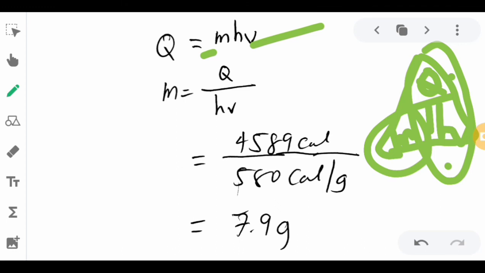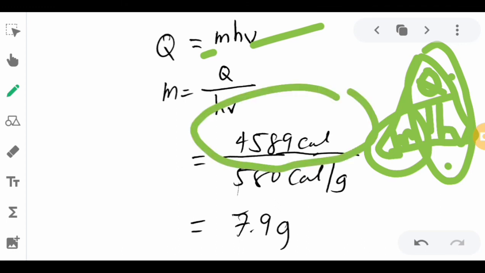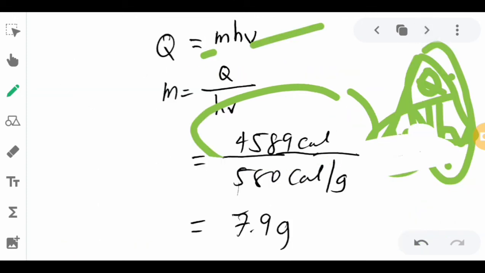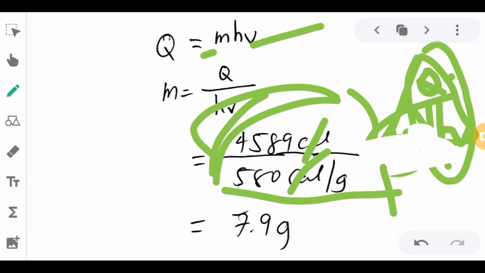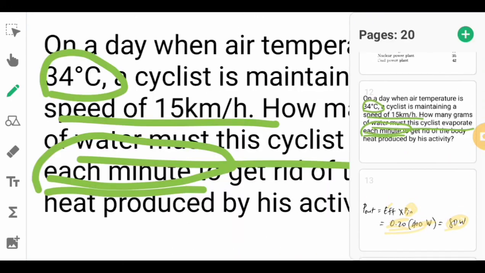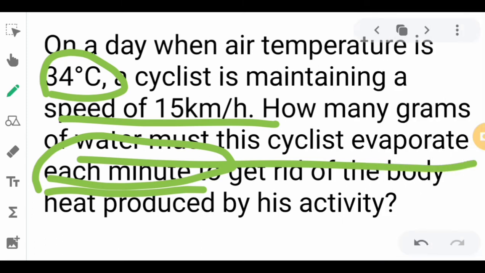The next thing we need to do: we have the value of 4,589 calories from here. And we also have this constant, the heat of vaporization of water at body temperature, which is 580 calories per gram. This is already given. So what we need to do is cancel the calories since we want the grams. Dividing this, you will have 7.9 grams. Therefore, the cyclist will evaporate water per minute at about 7.9 grams. So that is the answer for this problem.